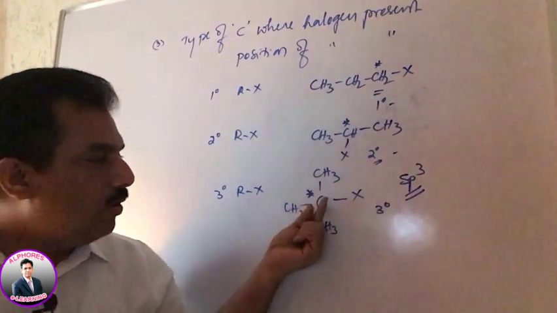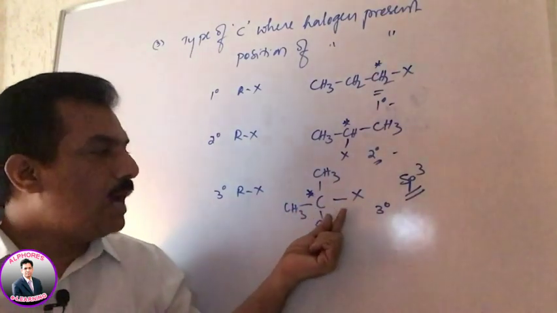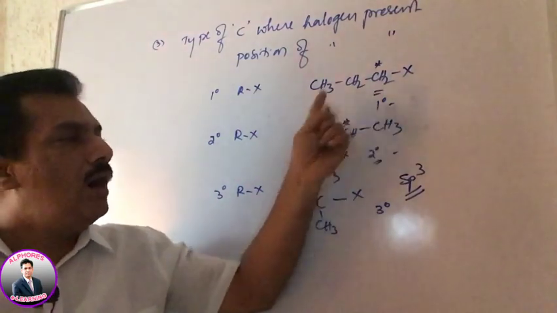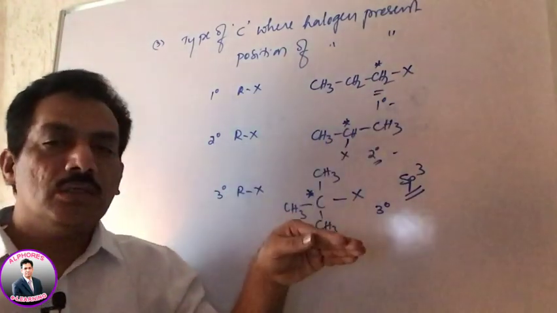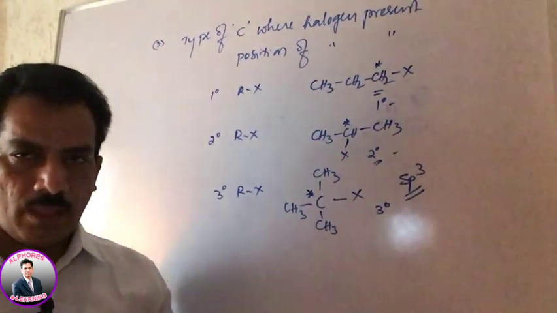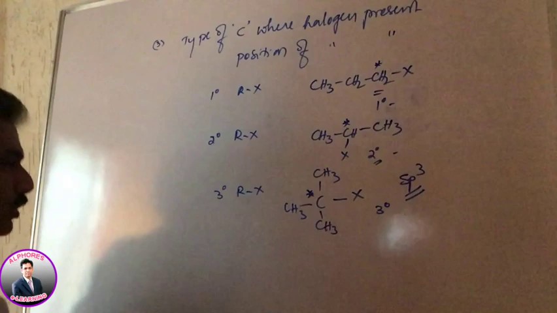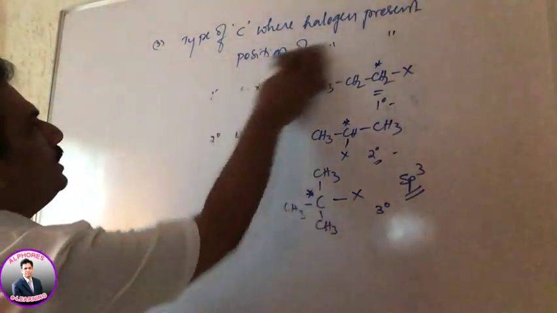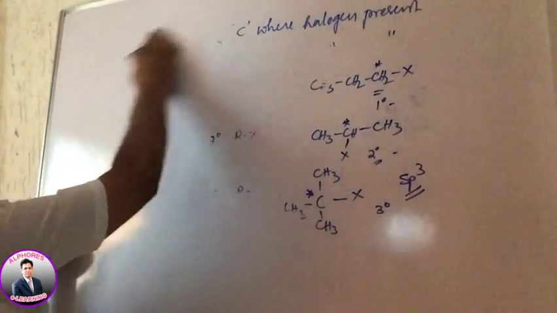Clear? And this sp3 hybridized carbon, whether primary or secondary or tertiary, depending on that they are classified as primary, secondary, tertiary alkyl halides. Clear? And now one more classification is depending on the hybridization of the carbon.